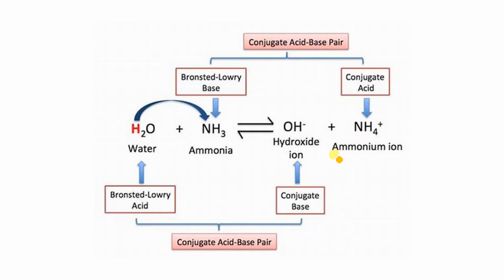Since it is accepting H plus ion, that's why this is a base and this will be its conjugate acid. And here H2O is going to lose an H plus ion, and as a result it is forming OH minus. So since it is losing H plus, that's why it will be called acid.